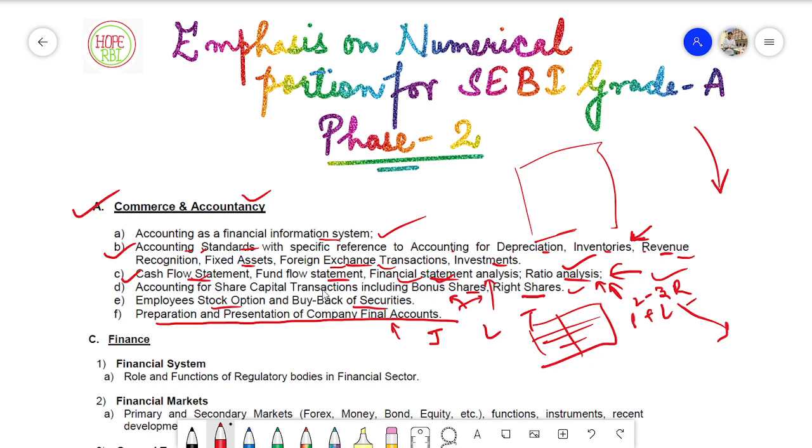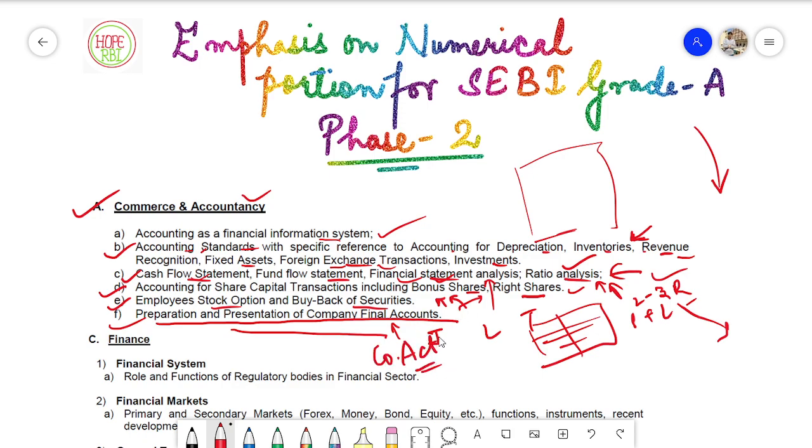So you have to cover these sections also, but only the basic portion. Don't go into too much detail. Don't go into too many numericals in these. And I already told you about the preparation and presentation of final accounts. This also incorporates your Companies Act, because it is made according to the Companies Act.